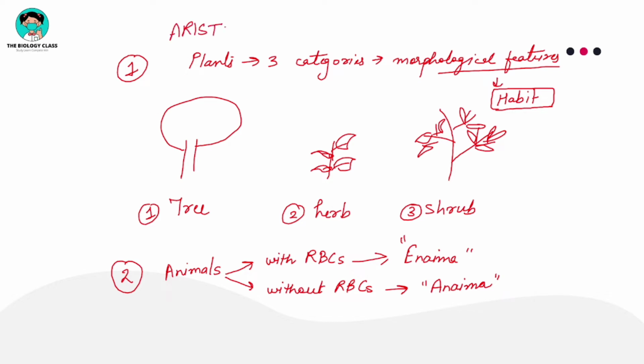So these are the two classifications given by Aristotle, which you have to keep in mind. The first classification system was based on the morphological features. And a morphological feature is what? It is a scientific character. So from here the classification of the living organisms just began.